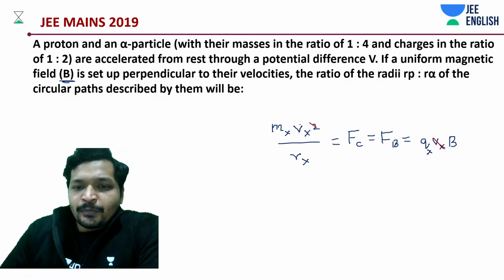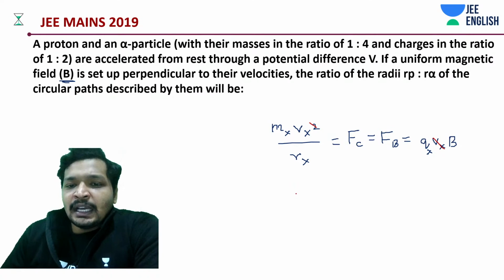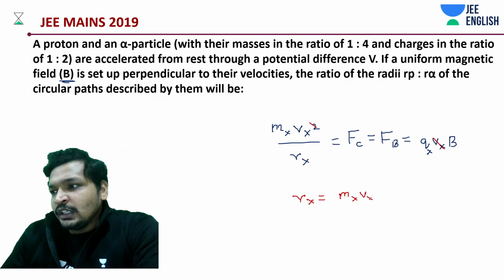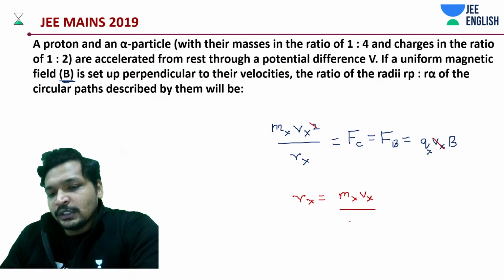Okay, so what do we have? We have r x is equal to m x into v x divided by q x into B.